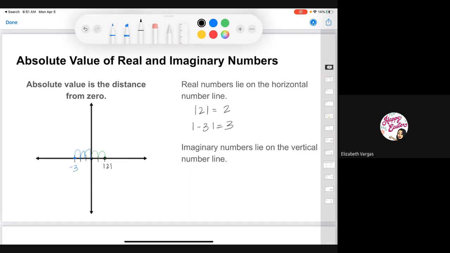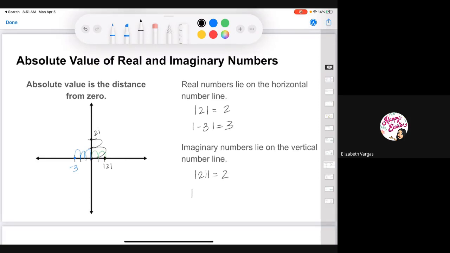So say I'm looking for the absolute value of 2i. Well, again, because we have 2i, we're plotting it on the y, on the vertical axis. So this is 2i. And so what's the distance from 0? Well, again, it's just the distance from 0. So 1, 2. So the absolute value is 2.